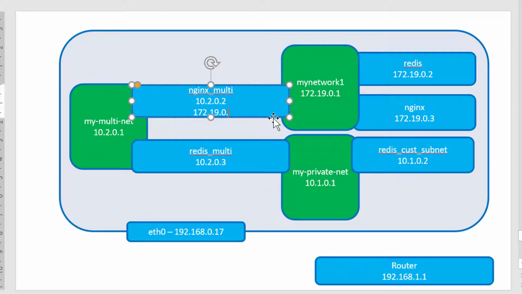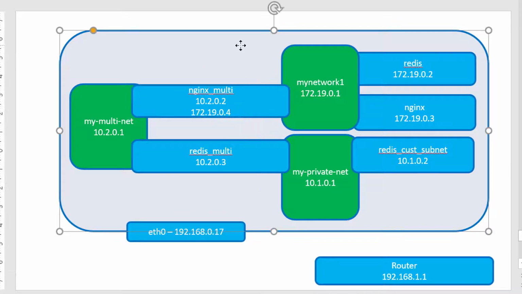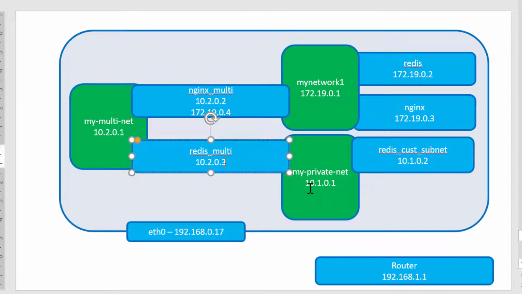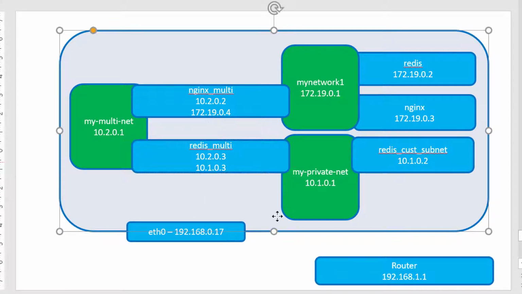Most likely it may assign the IP address .4, and the other network will attach an IP address, most likely .3. By default, it's going to assign the IP addresses sequentially, in case I had not created any other container in that specific network. Let me go ahead and do them and verify.